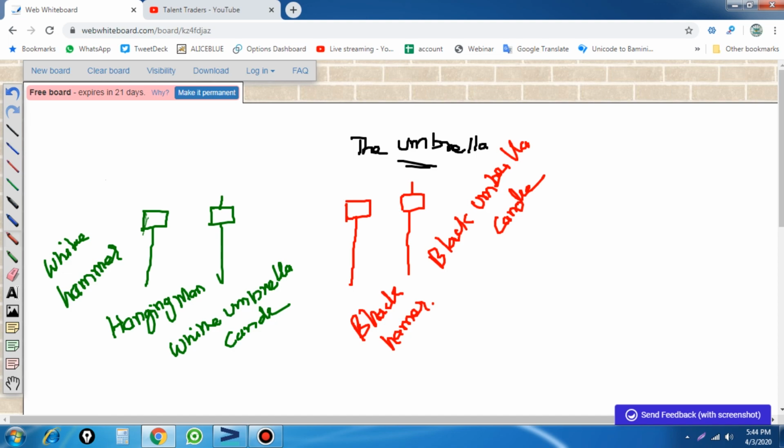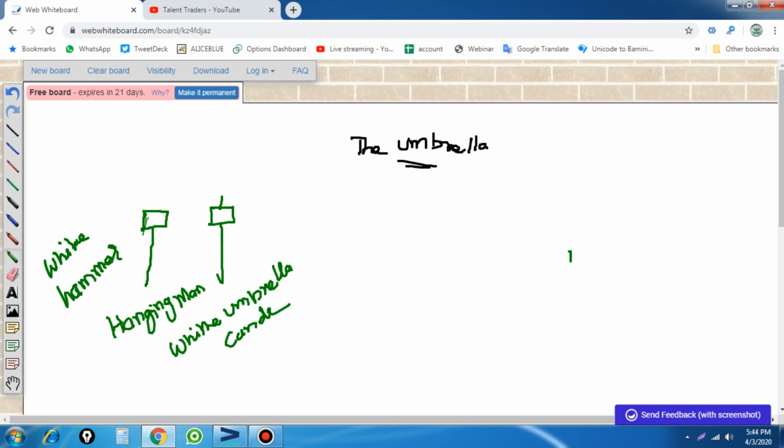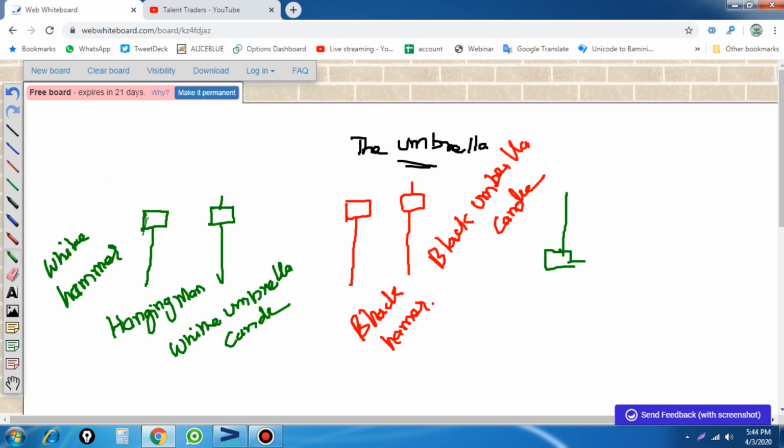Another pattern is the inverted hammer. The inverted hammer is also a single candle pattern which we can use for predicting direction or reversal. This kind of thing happens in the trend, and the same thing will happen at the bottom with the wicks.